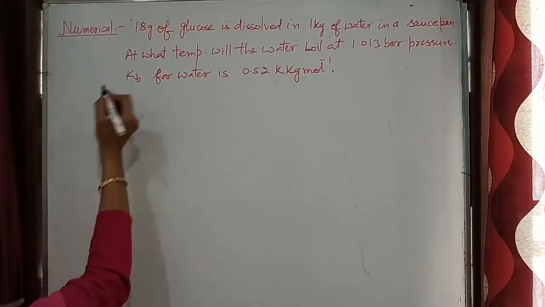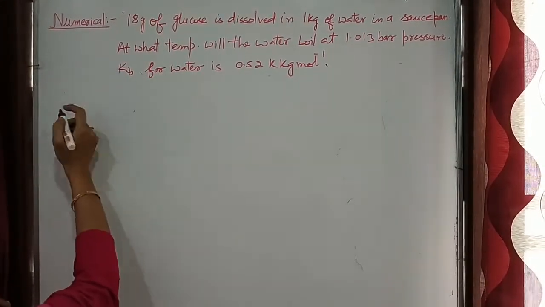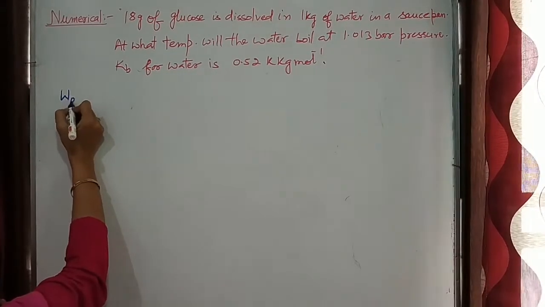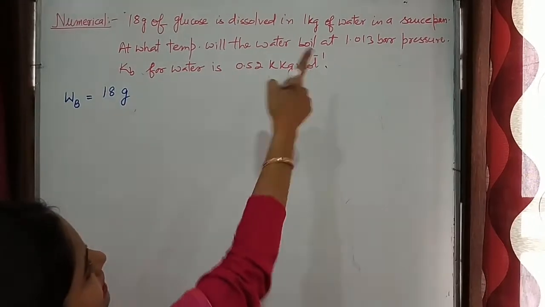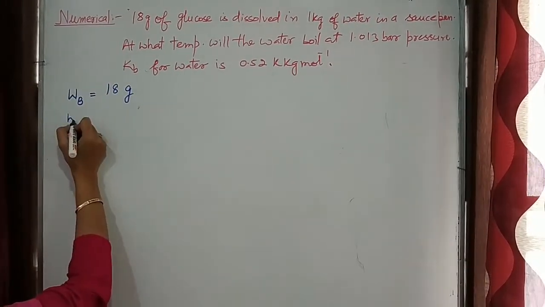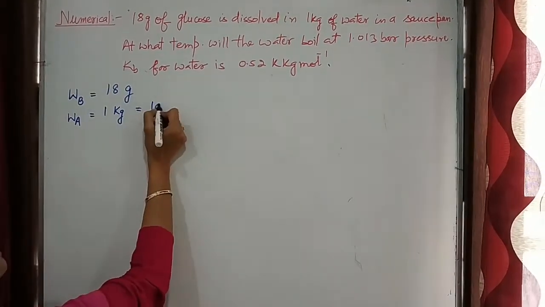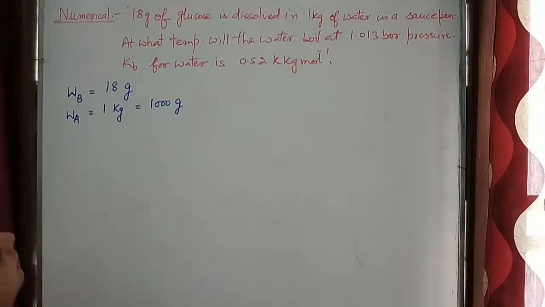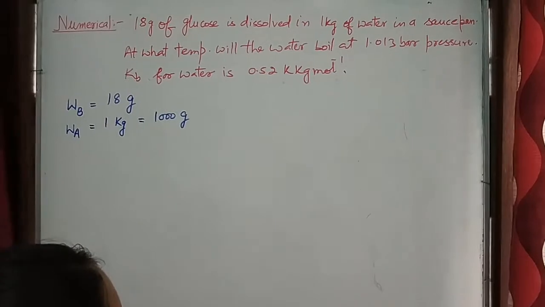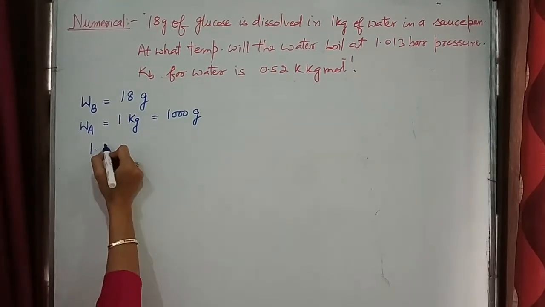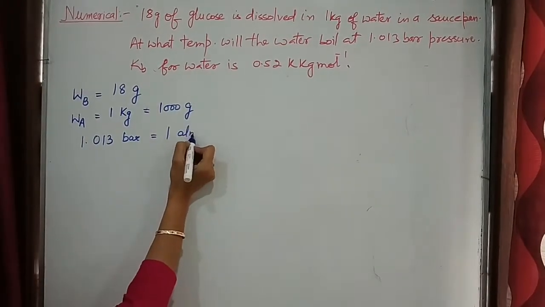Firstly, we have to write down all the given quantities. Mass of glucose is given to you, that is WB, which is equal to 18 gram. Then mass of water, the solvent, is given to you. WA is equal to 1 kg, which is equal to 1000 gram. Then at what temperature will water boil at 1.013 bar pressure? We know that 1.013 bar is equal to 1 atmosphere.